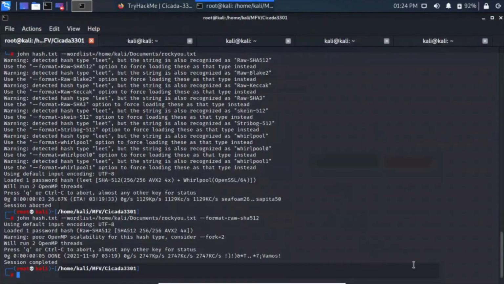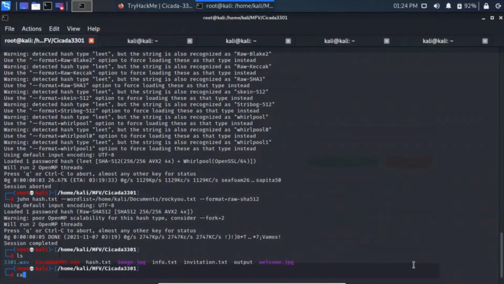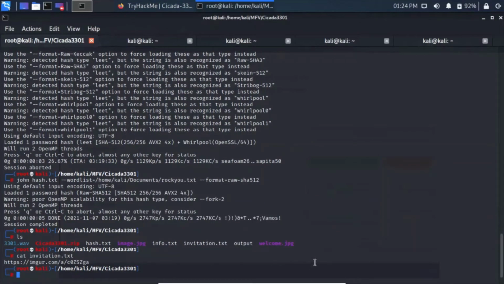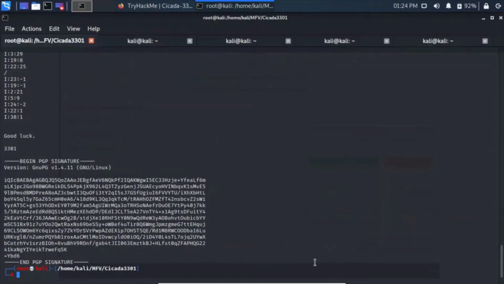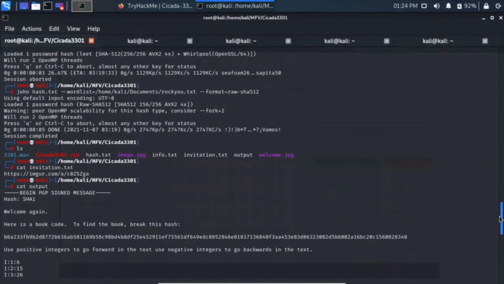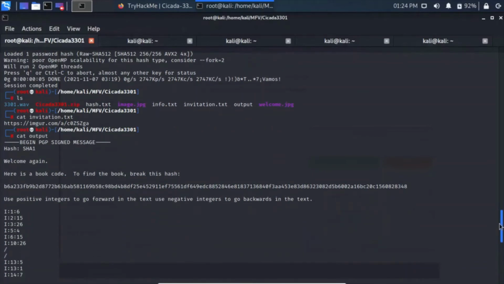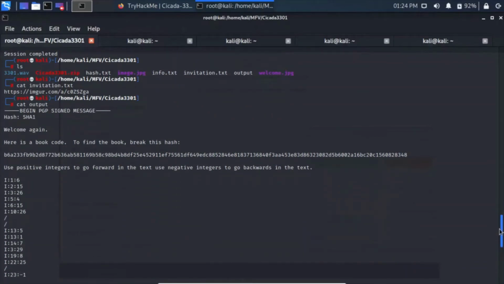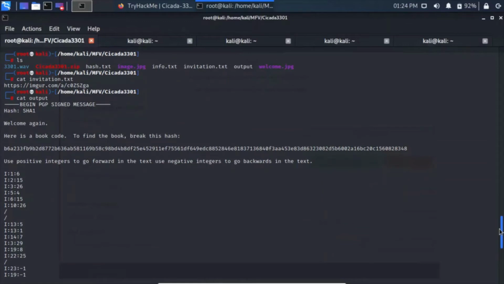Let's see what we have found. Let's cat out that output file and see what we have here. Okay, the hash is here. Use positive integers to go forward in the text and use negative integers to go backward in the text.